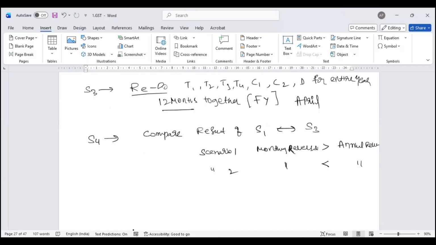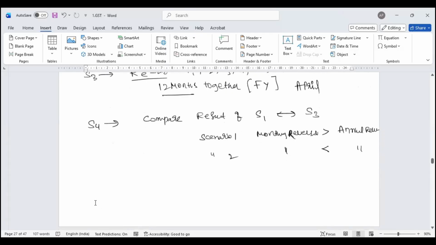Now, what does the law say? For monthly reversal, if it is higher than annual reversal, in scenario 1, they say avail that ITC up to September. Law has given a time of 6 months. Since you reversed more than what you should reverse, on or before September, you claim it back.